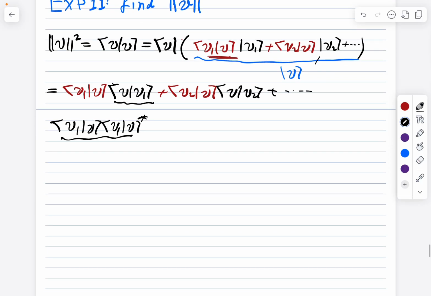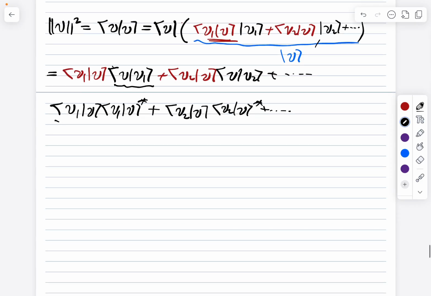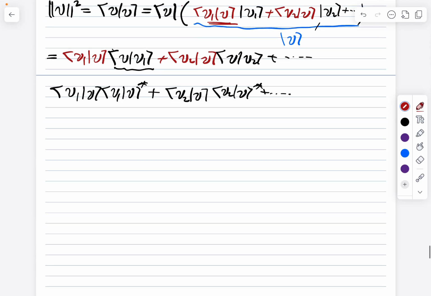So for example, this is for 2, and we can again flip, plus and so on. But what is this? Let me remind you, if we have a specific number, a constant, and we multiply it by its conjugate, this is equal to the norm of this constant squared.